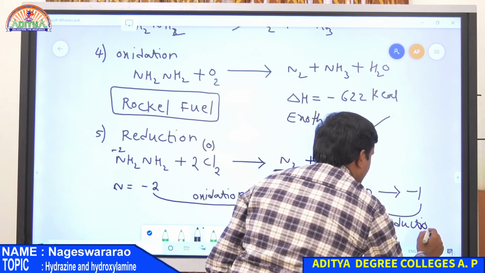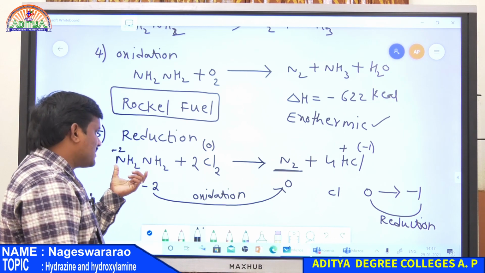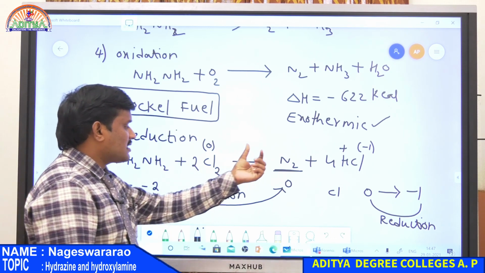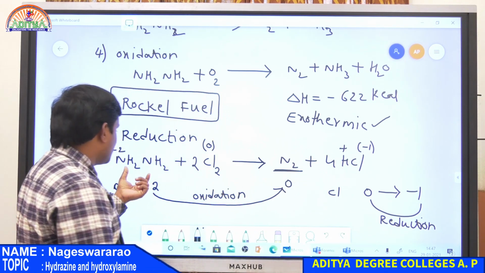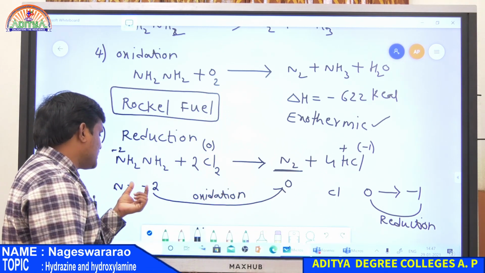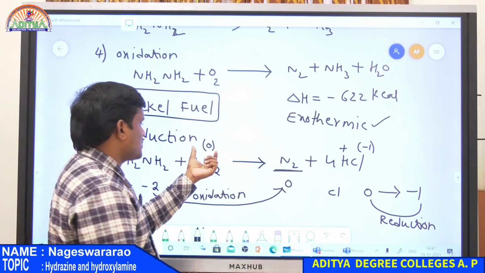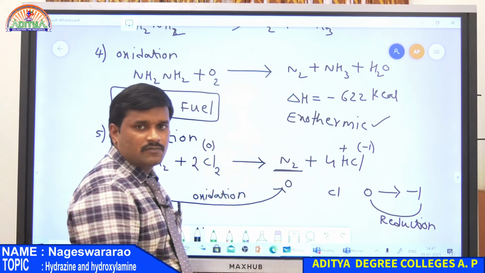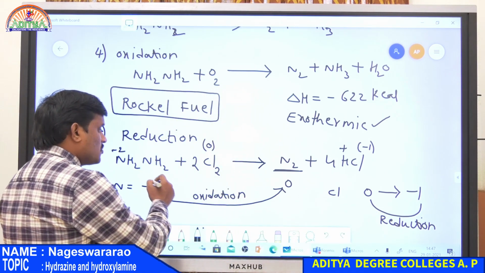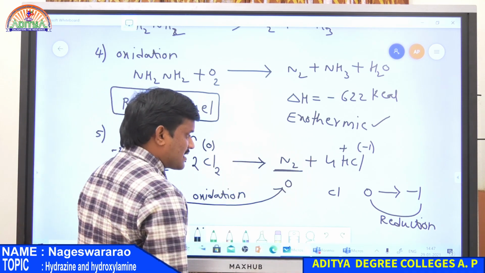This is reduction. So from this equation, hydrazine reacted with chlorine is converted into N2 along with HCl. Here the oxidation number of nitrogen increases from -2 to 0, whereas for chlorine the oxidation number decreases from 0 to -1. Therefore nitrogen undergoes oxidation, whereas Cl undergoes reduction.